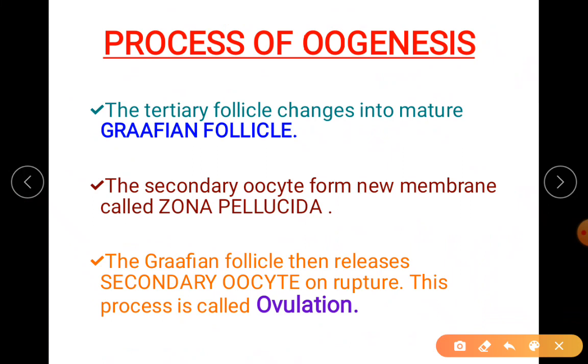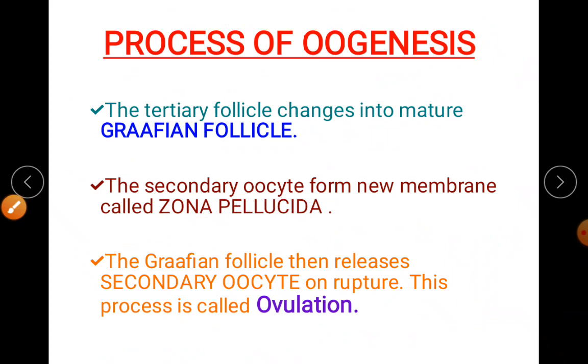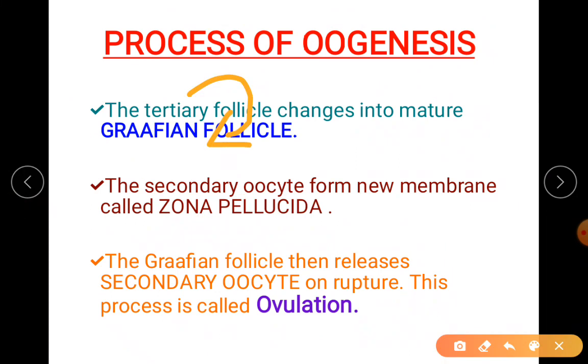Now we are entering from tertiary follicle. It changes into mature Graafian follicle. In that follicle itself it is still a secondary oocyte, but one change has happened. As tertiary follicle turns to Graafian follicle, the Graafian follicle is a mature follicle.